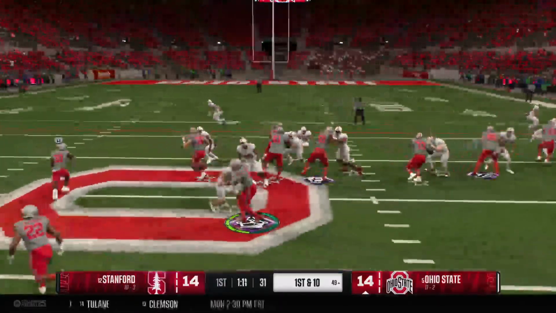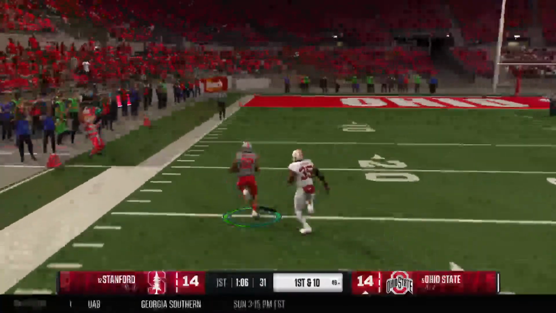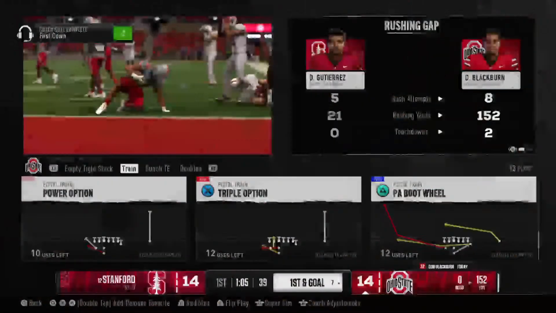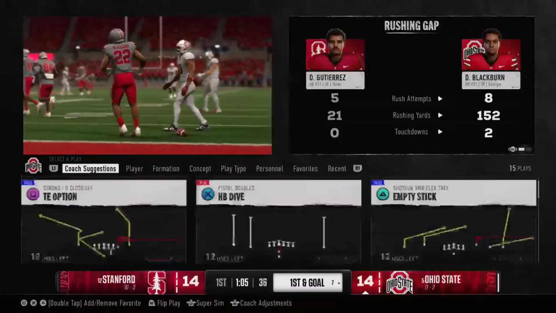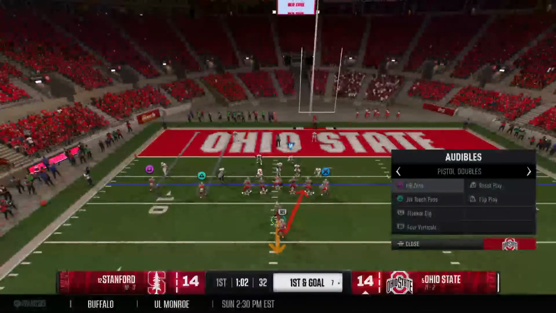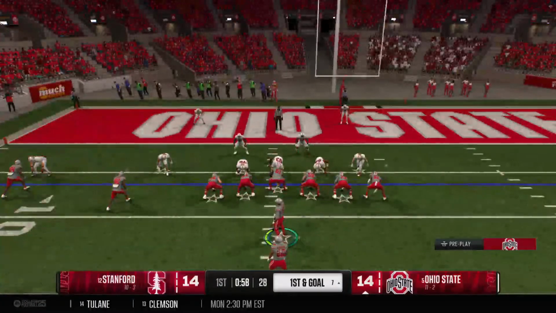It's an option look. Pitch play to the back. Breaking free at the 35. Oh, and he's in the clear now. It's a foot race. And he finally goes out of bounds after a huge gain on the ground. Nice play. The defense better regroup after that big gainer. It's first and goal just outside the 5.